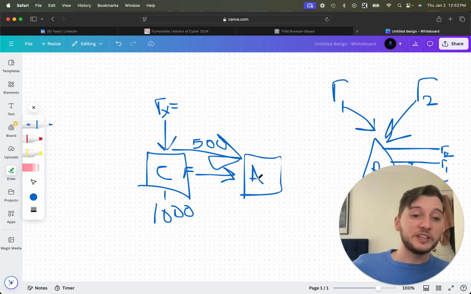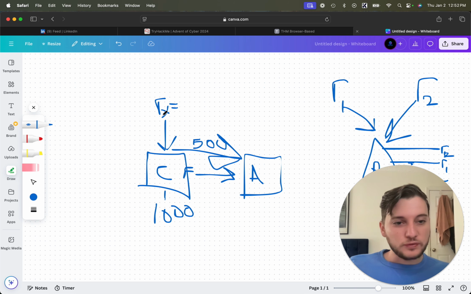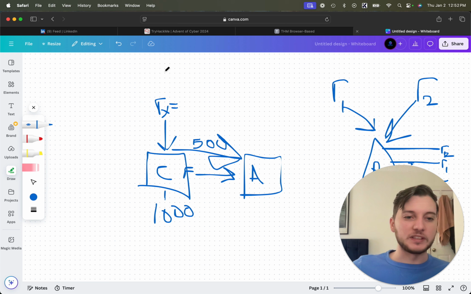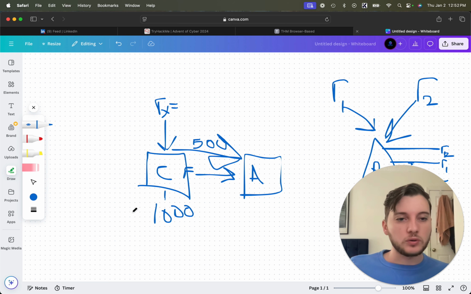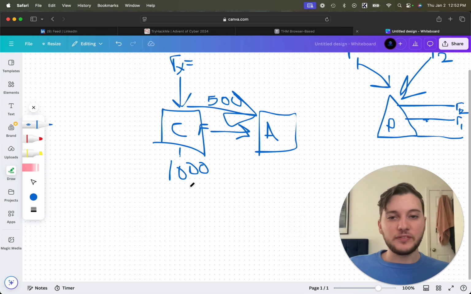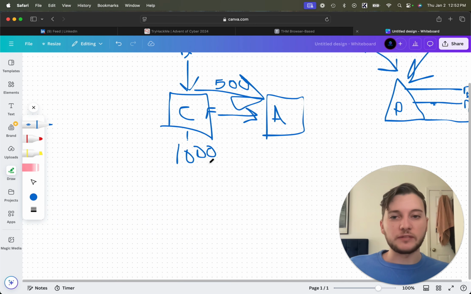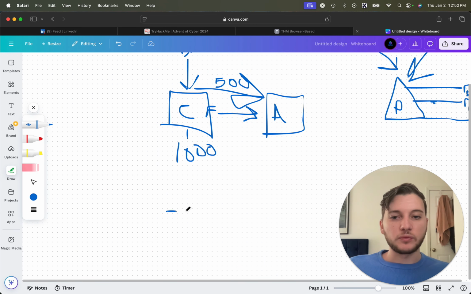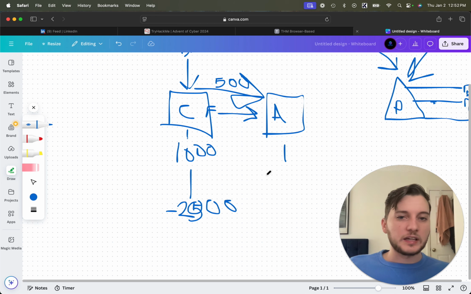So where the race condition lies is that because those 5 requests are being received within milliseconds of each other, they're all going to get processed and then they're all going to complete, right? So at the end of those 5 requests, we're going to be left with negative 2,500 in the account, in the reserves, and then in here we're going to have 2,500.